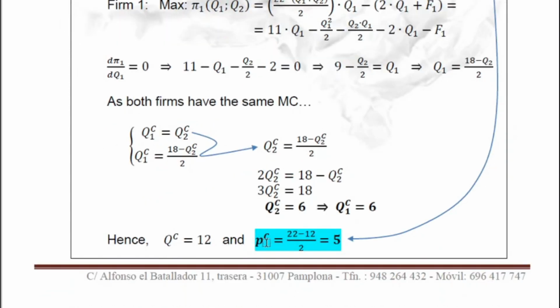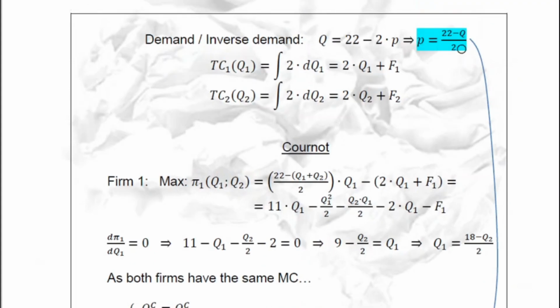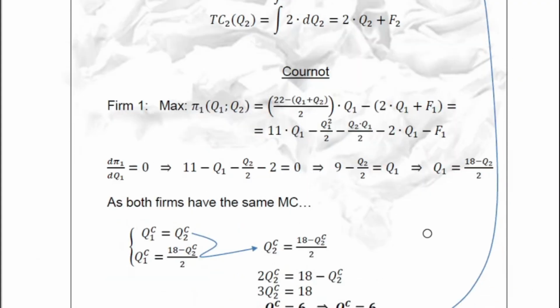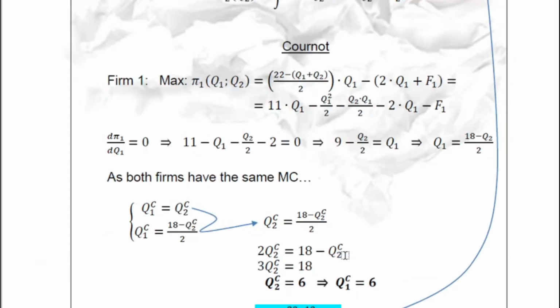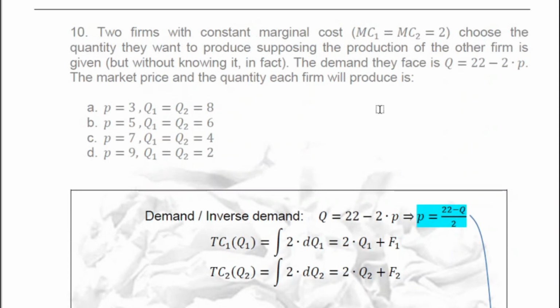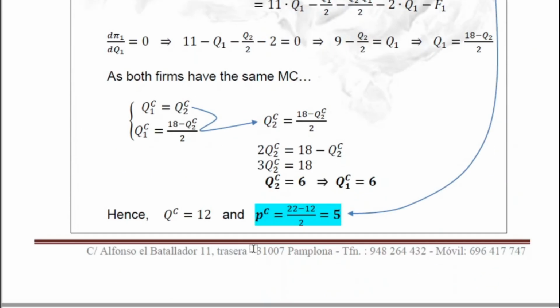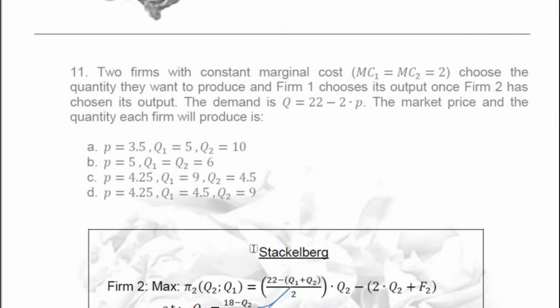The price in the market is going to the inverse demand: 22 minus 12, that is 10, divided by 2, so 5. Well, the question was the market price, which is 5, and the quantity each firm will produce, so we should mark B. Perfect. Now let's continue.